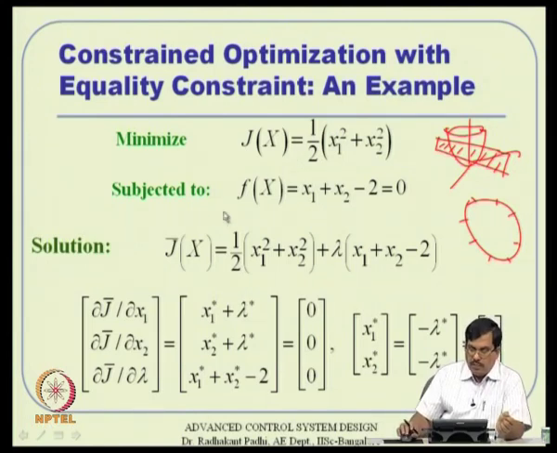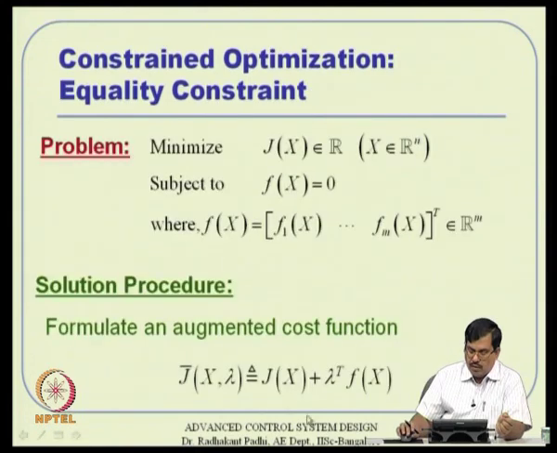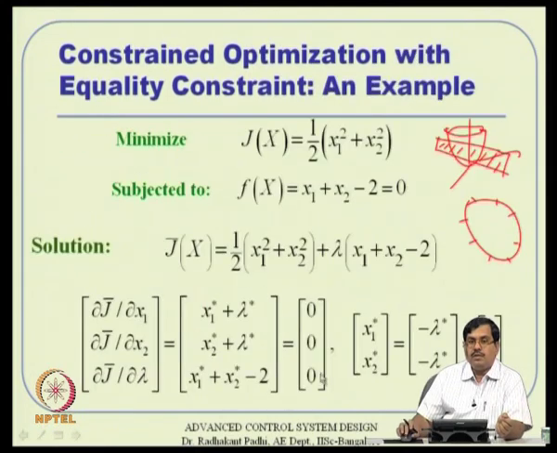So, by procedure we formulate an augmented cost function like this. That means this is j plus lambda times this entire equation equal to 0. Remember, if it is given like equal to 2, then you take it, make it minus 2, make it equal to 0, and then augment here.